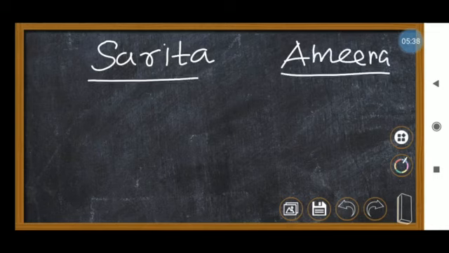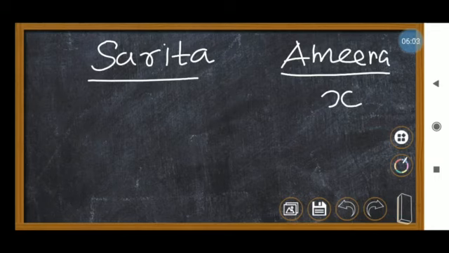First we have to know how many marbles Amina has at present. We don't know how many marbles Amina has, so we take x. We can represent it with any variable: x, y, z, p, q, r. Any variable you can take. So next one, what is the concept?